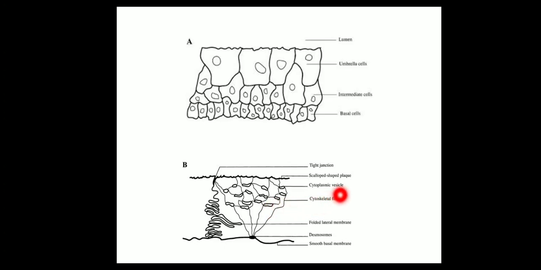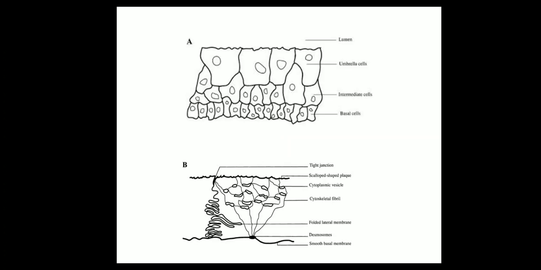So this is the basic structure of umbrella shaped cells, that these are the bulbous cells, which are mostly binucleated, and they have thickened regions of the plasma membrane, which are known as plaques because they contain the uroplakin, and in between the plaques there are portions of normal plasma membrane which act as the hinge.